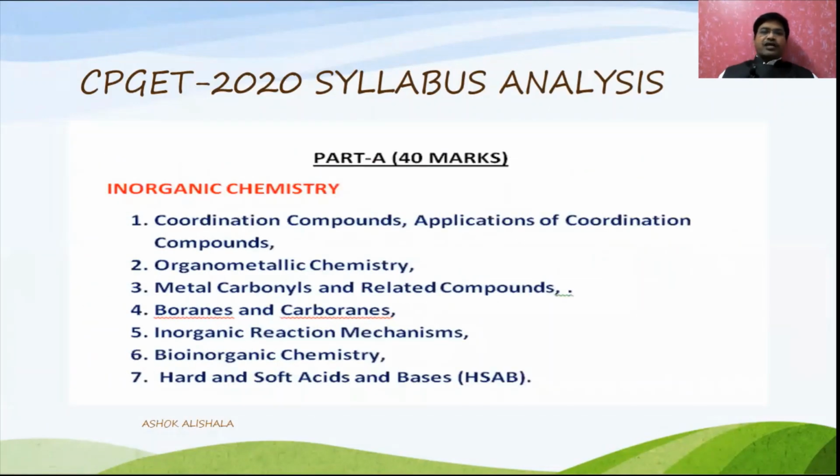Now let us see part-wise what topics are covered. In part A, inorganic chemistry: the first chapter is mainly focused on coordination compounds and their applications. The second topic is organometallic compounds, metal carbonyls and related compounds, boranes and carboranes, inorganic reaction mechanism, bioinorganic chemistry, and HSAB, that is, hard and soft acids and bases.